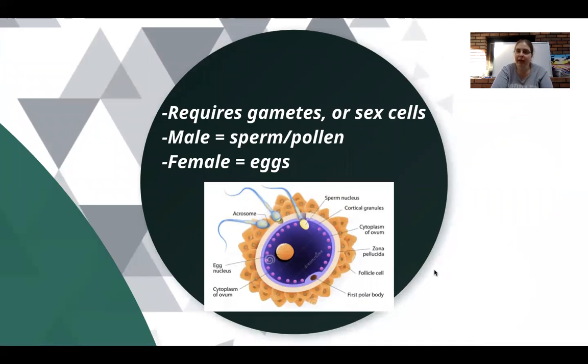So to do this, we have these particular cells called gametes, also known as sex cells. Now, these are very, very special cells. All cells in your body, with the exception of one, are considered somatic cells. Somatic meaning body, and that means that they have the full DNA set. But these gametes, they're the only cells in your body that do not have the full DNA set. We'll talk a little bit more about what that means in a moment. But they are very, very unique cells, and their sole goal is for sexual reproduction. That's the whole point of them, which is why we also do call them sex cells.